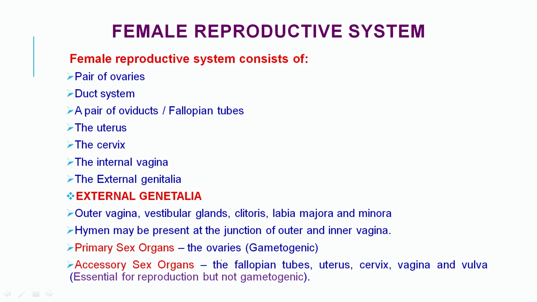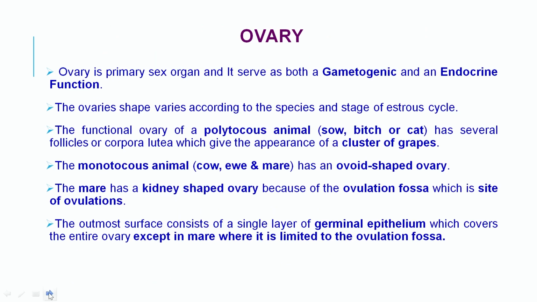The primary sex organ, that is the ovary in the female, is involved in gametogenesis. Accessory sex organs include the fallopian tube, uterus, cervix, vagina and vulva. These are accessory sex organs which are essential for reproduction but not for gametogenesis. Gametogenesis mainly takes place in the ovaries. So let's talk about the ovary. The ovary is a primary sex organ and it serves both gametogenic and endocrine functions.